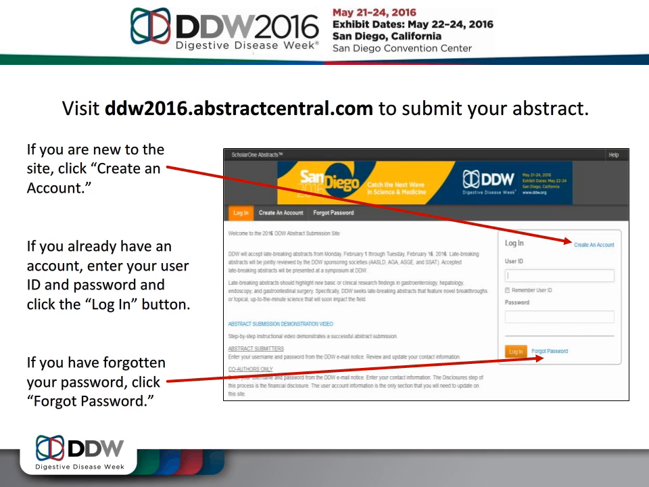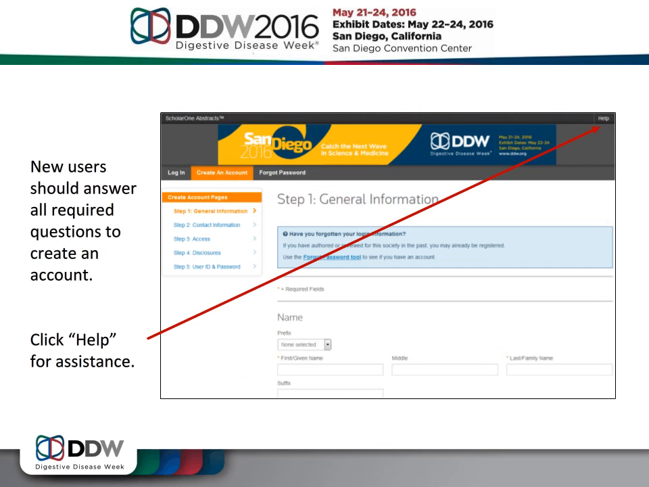While using the abstract submitter, it is recommended that you disable any pop-up blockers in your browser. If you are new to the site and clicked Create an Account, you will now be asked to enter your information to set up your account. Enter all required fields marked by a red asterisk. You may click the Help button at any time for assistance.